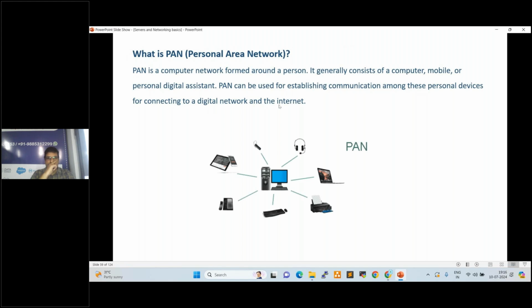See here, for example, when we are using a laptop or desktop, we are connecting Wi-Fi, we are connecting a Bluetooth keyboard, Bluetooth mouse, Bluetooth headset, Bluetooth printer, Bluetooth scanner, right? Around a person, within the room, within the floor, that will work. Different devices you can use, any device. So a PAN network is personal, around a person.